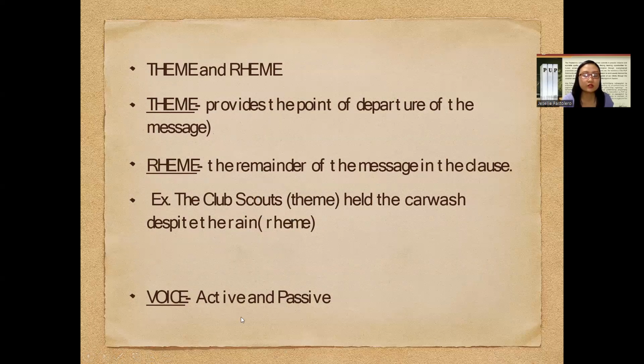Now, another characteristic of a sentence is its voice. We have learned that there are 2 types of voices, the active and the passive. Active voice provides a sentence wherein the doer of the action is the subject. Passive voice is easily identified by the presence of the by phrase, and you would also notice that the subject is now positioned in the predicative part. We are always encouraged to use the active voice instead of the passive, because active is more direct, and passive is somewhat confusing and lengthy at some point.